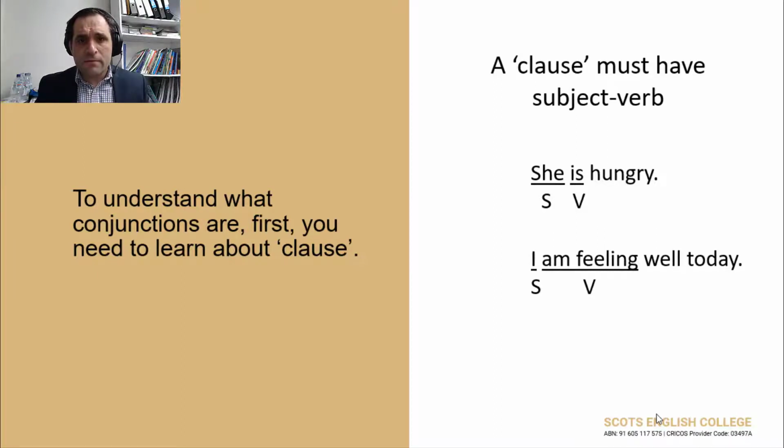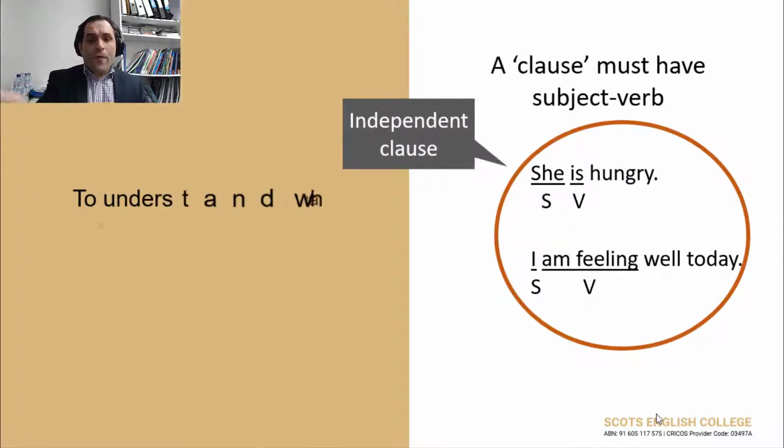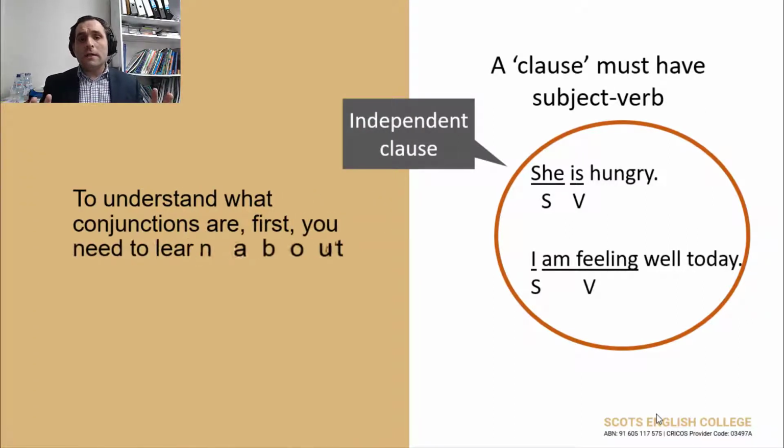Cold outside. If I say cold outside, that's a phrase. A phrase does not have to have a verb. It doesn't have a verb. But a clause does. All right? Like now here, I is a subject, am feeling is a verb. Okay? Now, this we call independent clause.